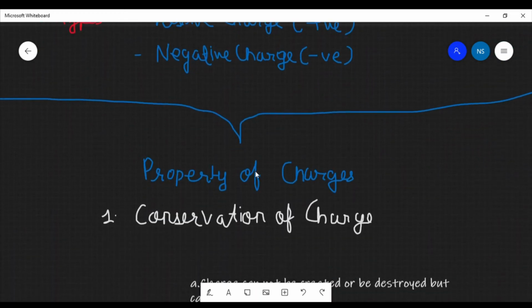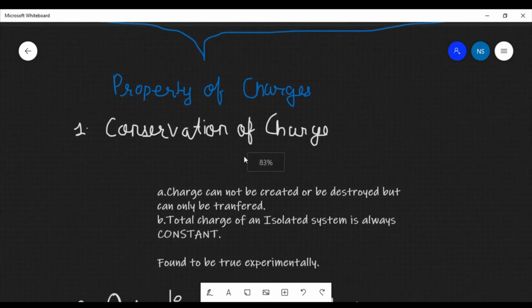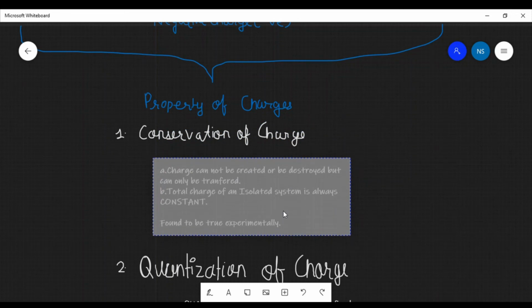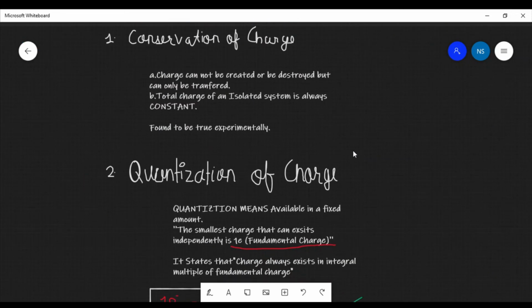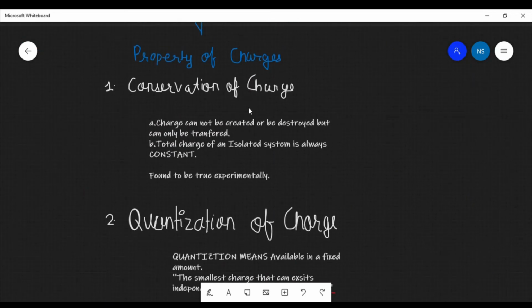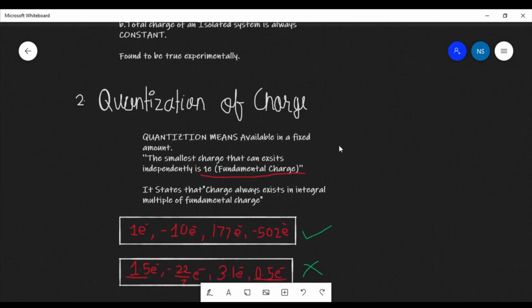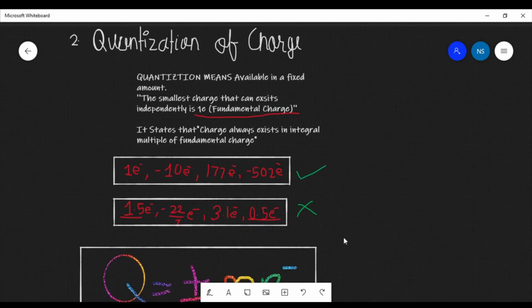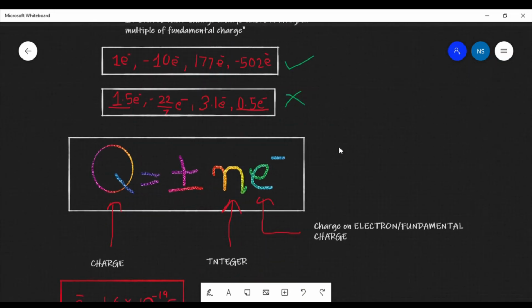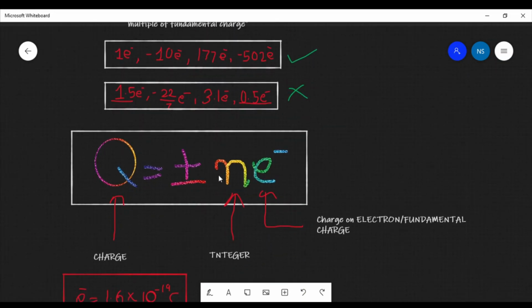It also has some properties like conservation of charge and quantization of charge. Conservation of charge means that charge cannot be created or destroyed, but it can only be transferred. And quantization of charge means charge always exists in integral multiples of the fundamental charge, that is Q is equal to plus or minus n e.